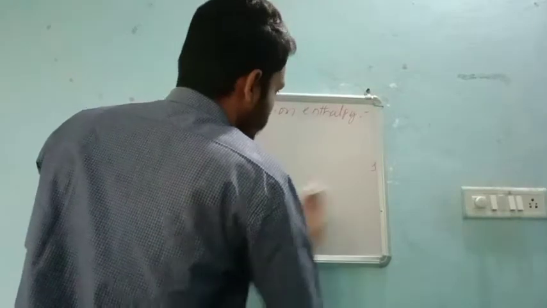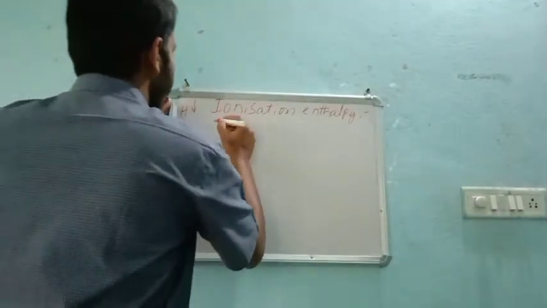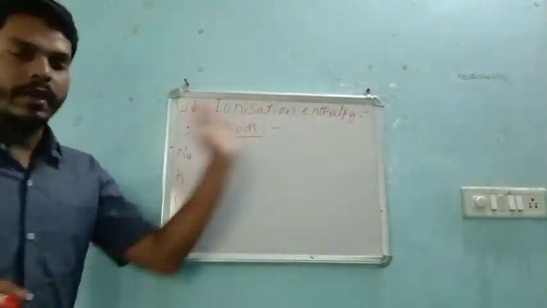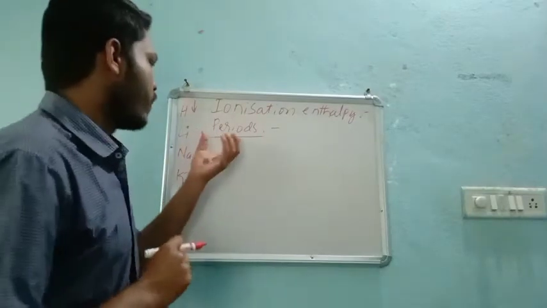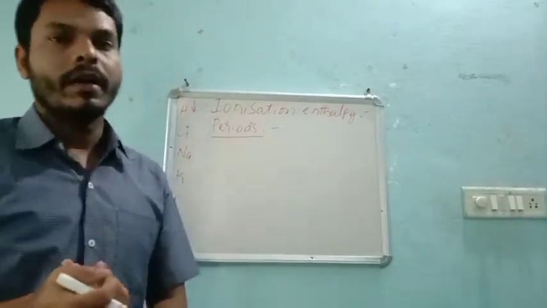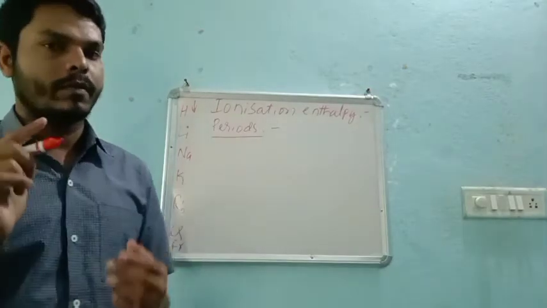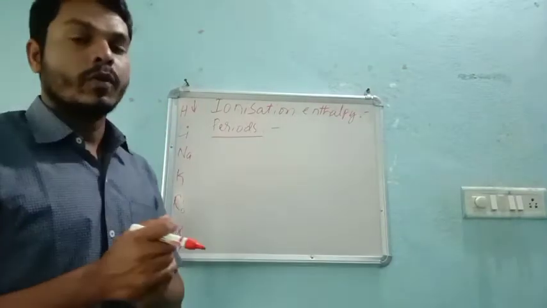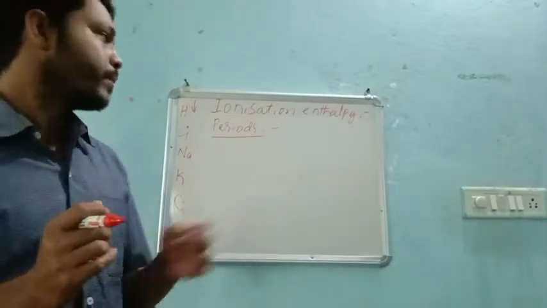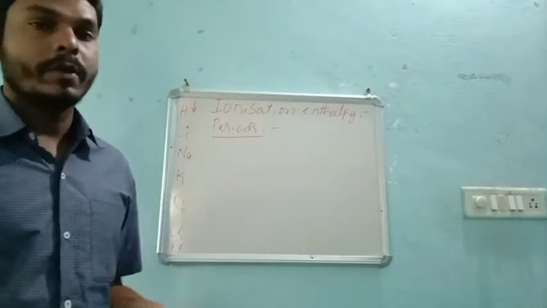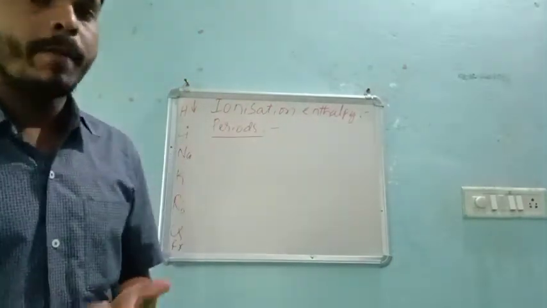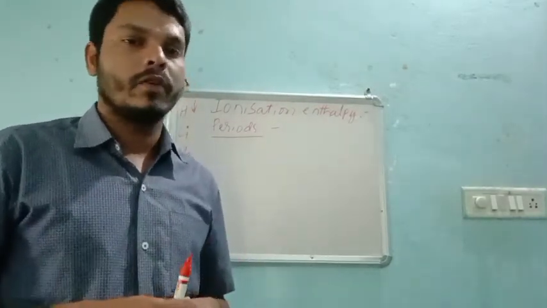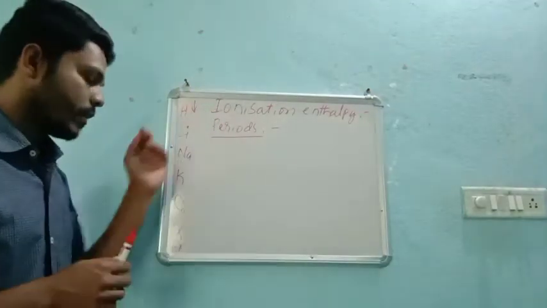So finally we will see in case of period. Period means left to right. So see, again, we can compare this ionization enthalpy with the atomic radius. That's why during last class I requested you to go through the atomic radius completely. Because the other properties of the periodic table totally depend on the atomic radius. If you know about the atomic radius, then it will be very easy for you to understand the next property, like ionization energy.